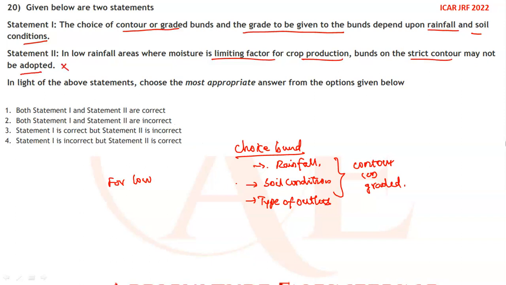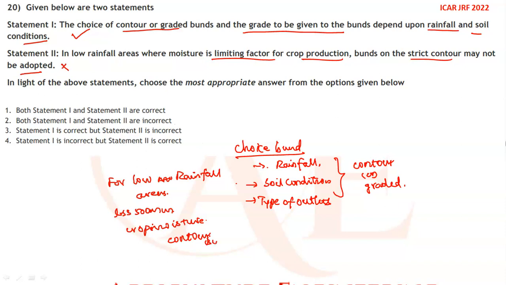So this statement is correct. For low rainfall areas, below 500 mm, where crop moisture is a limiting factor, we can use the contour bund. Okay, for low rainfall areas we can use the contour bund.